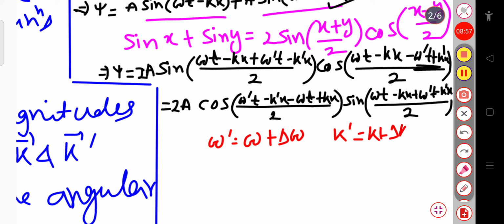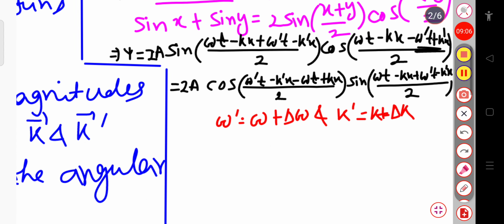Now I have to change my expression. So psi will be equal to 2a times cosine. You can see that omega prime minus omega I can write as delta omega.